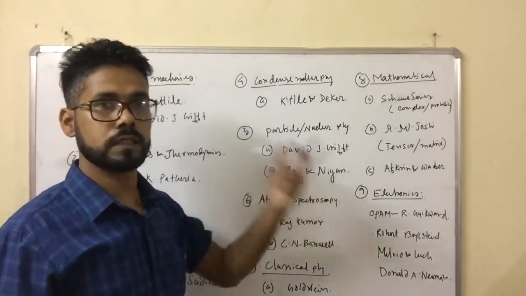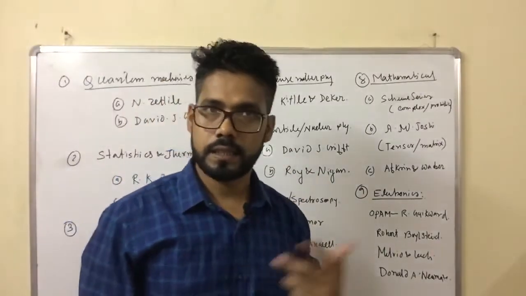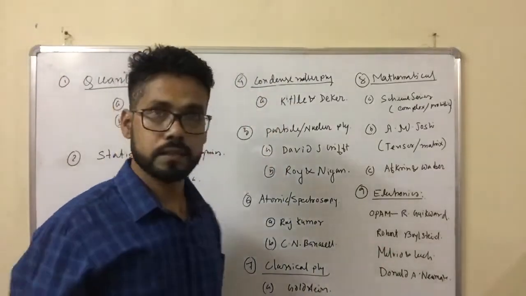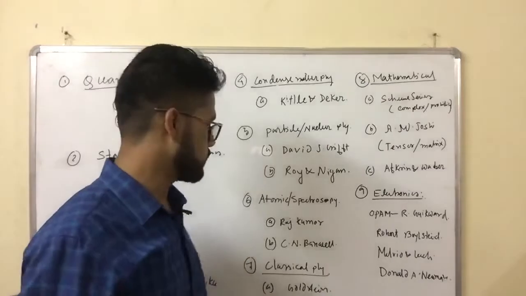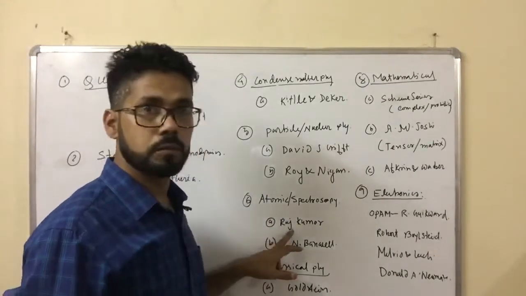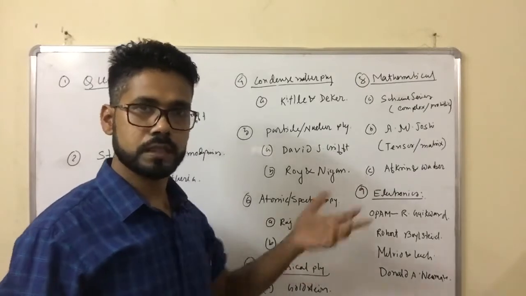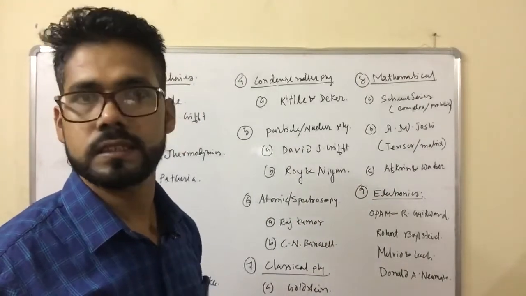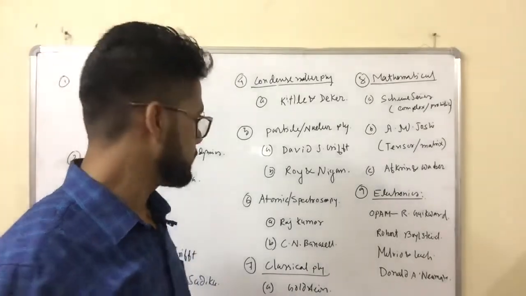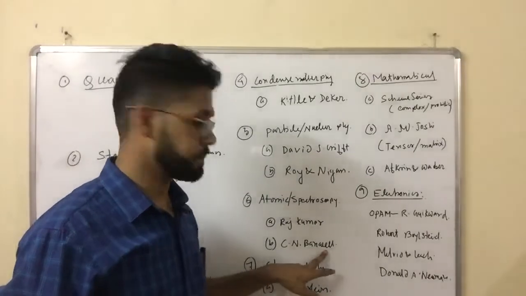If you want, you can study one book, A. Das and Ferbel, particle physics. Many nuclear physics parts are also included in that book. For the atomic part, you can study Rajkumar, because Rajkumar's book is a simplified version of the White book. But in the White book everything is expressed in CGS units, that's why I am not giving it here. Okay, for the spectroscopy part you have to study Banwell.